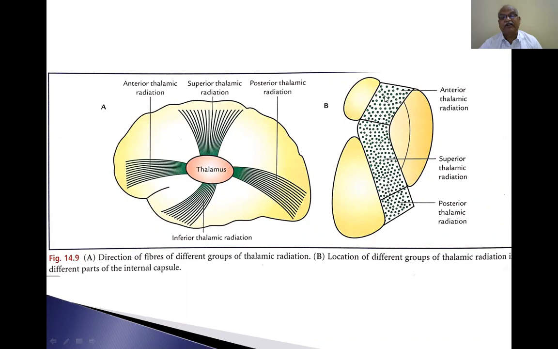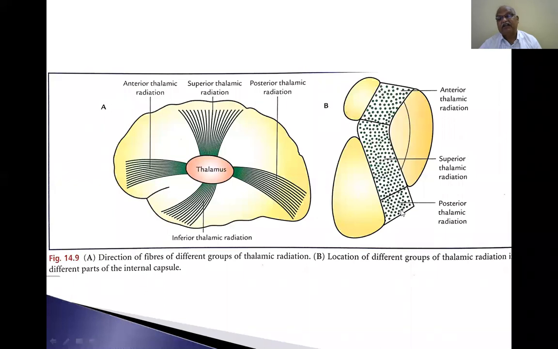The anterior thalamic radiation is present here, going into the frontal lobe. The superior thalamic radiation going into the parietal lobe is present here. The sections are dotted in green in color. The posterior thalamic radiation and the inferior thalamic radiation are the sublentiform part, going into the thalamus.